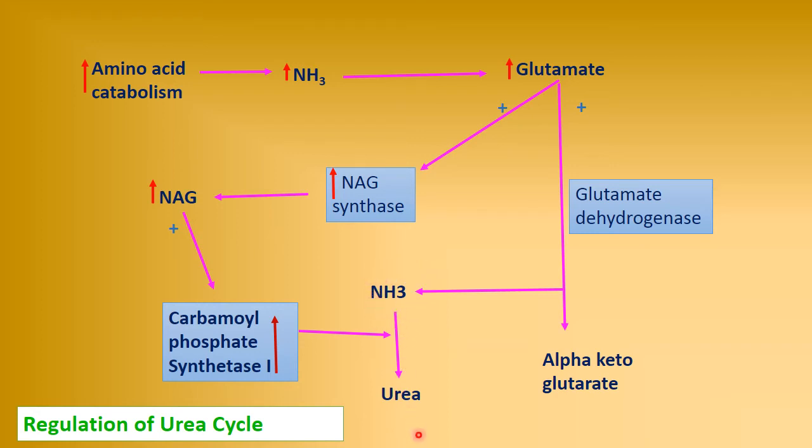So first we have to see how the urea cycle is regulated. The urea cycle is regulated by the carbamyl phosphate synthetase enzyme, which is indirectly dependent on NAG synthase, NAG and glutamate or the glutamate dehydrogenase enzyme. In this way more ammonia will be produced and more urea will be produced by increasing the activity of all these things.